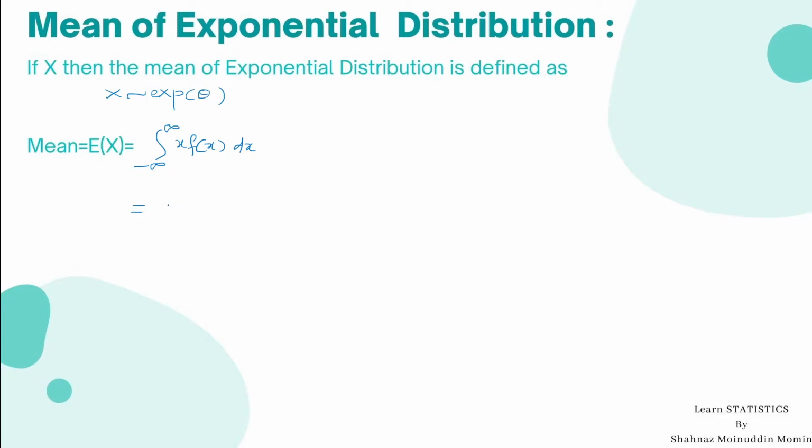As the variable x is exponential, the range of x is 0 to infinity, so it is integration 0 to infinity x into e raised to minus theta x dx.